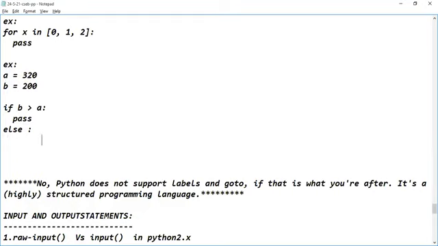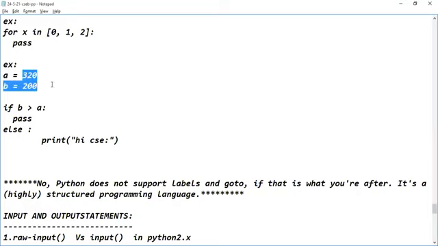So here I'm writing print, and within the print I'm giving a message: Hi, CSC. So if B is greater than A, nothing should happen. Else means what? If A is greater than B, what has to be displayed? Hi, CSC should be displayed.